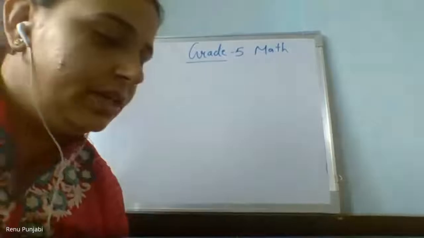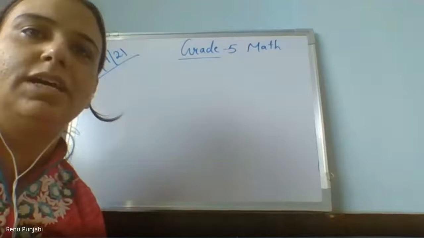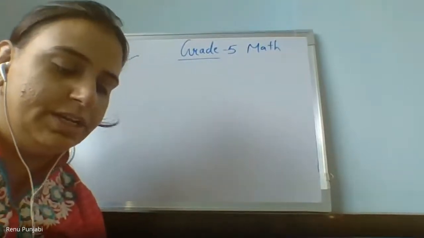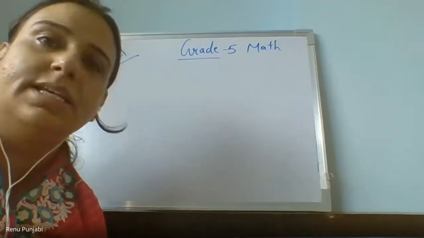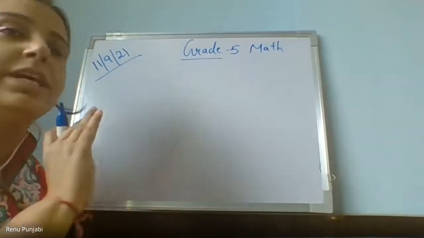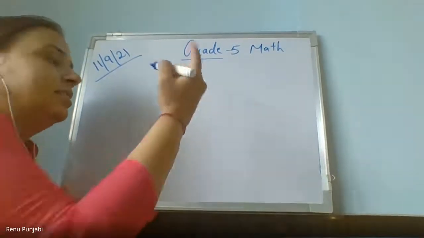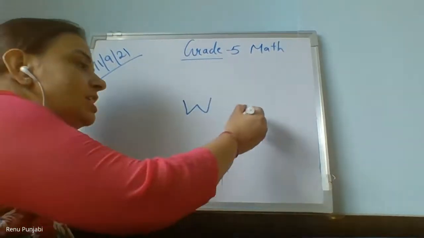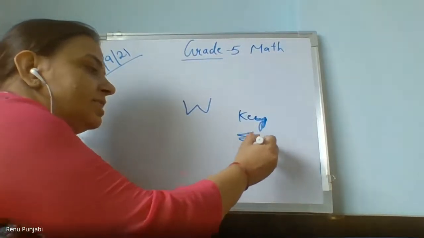So everyone, children, we are doing mapping. For the last few classes, we are learning what is a map, what is mapping. Then we have done directions, right? So there are four important things in a map. The first is the key. Sometimes you see a key in the map. We cannot draw all the pictures and we cannot show all the colors. Like in yesterday's class, I was showing you the window in the direction. So when you see in the key, if this sign is there, it means it's a window.